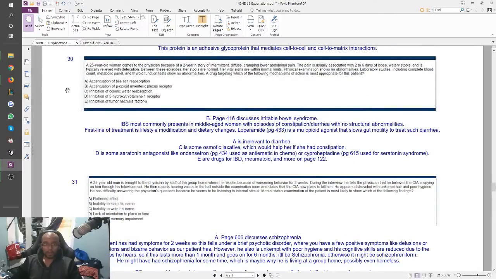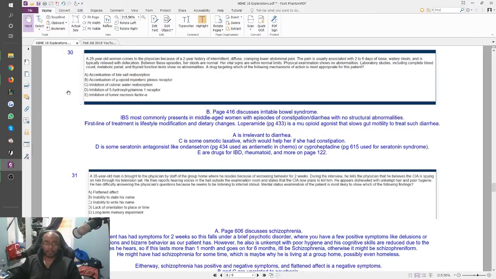30. This was an interesting question. A 25-year-old woman comes to the physician because of a 2-year history of intermittent, diffuse, cramping lower abdominal pain. The pain is usually associated with 2 to 6 days of loose, watery stools and is typically relieved with defecation. Between these episodes, her stools are normal. Her vital signs are within normal limits. Physical exam shows no abnormalities.